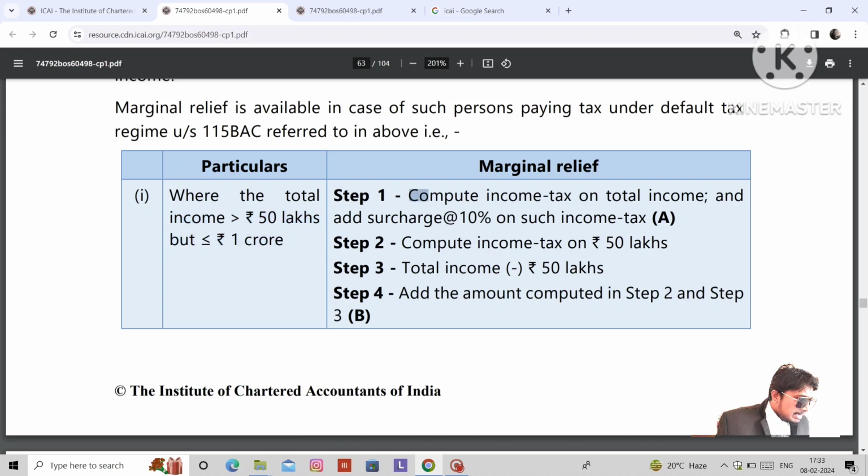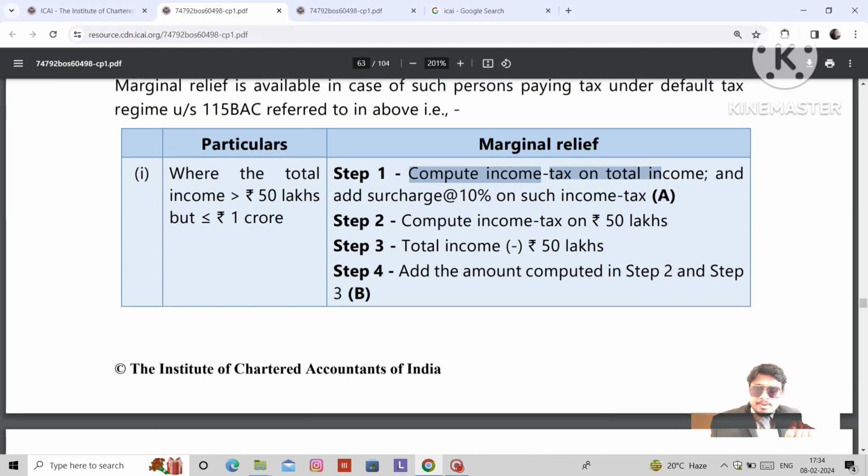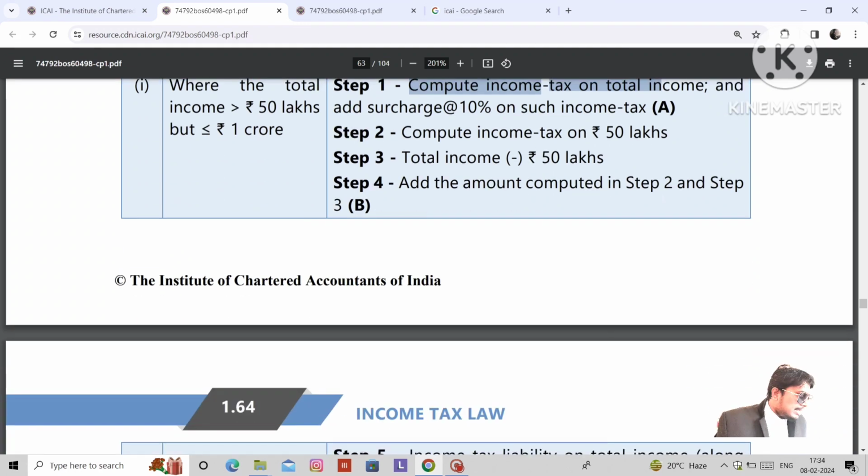Step 1: compute income tax on the total income. Suppose the income is 60 lakhs. On that 60 lakhs, compute income tax the way we normally do, the tax liability up to 60 lakhs, plus surcharge of 10%. That's it. Second step, compute income tax liability up to 50 lakhs, then add the excess amount in excess of that 50 lakhs to the tax liability, and take A or B, whichever is lower of these two.